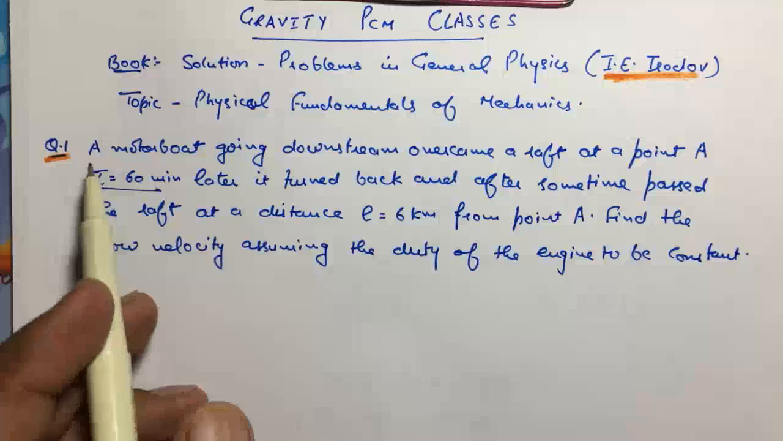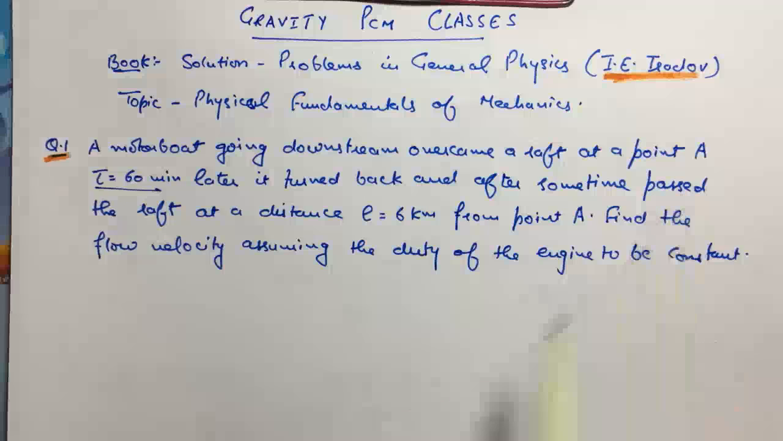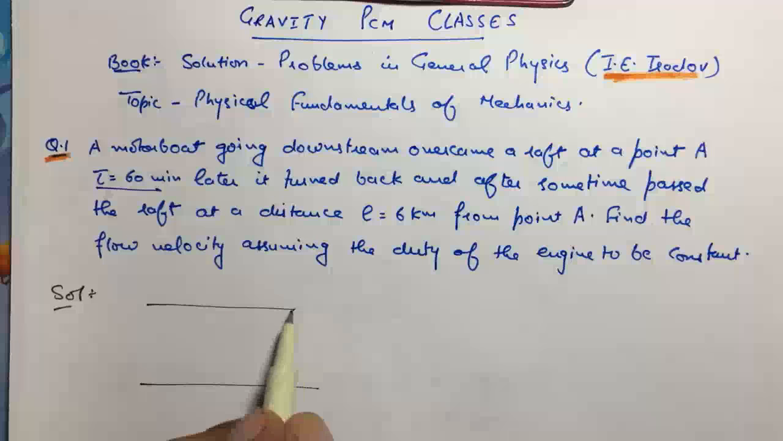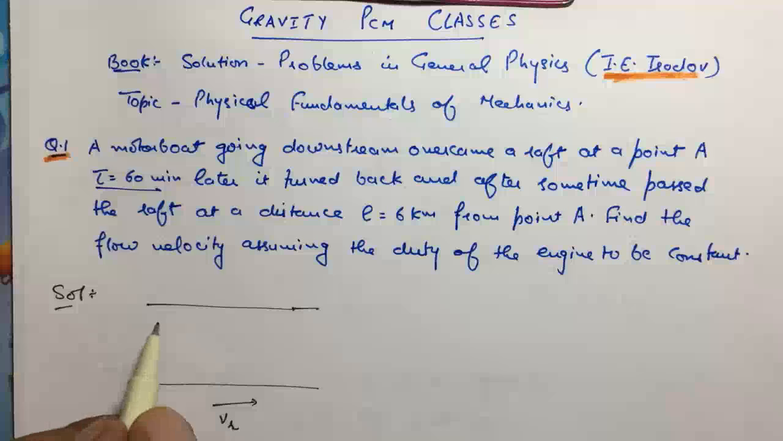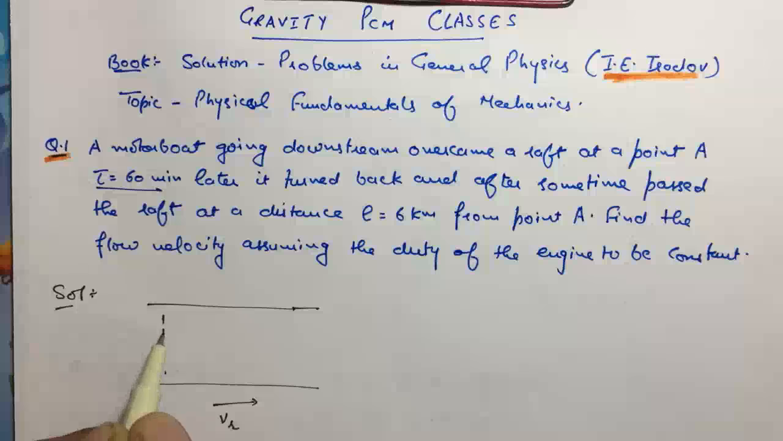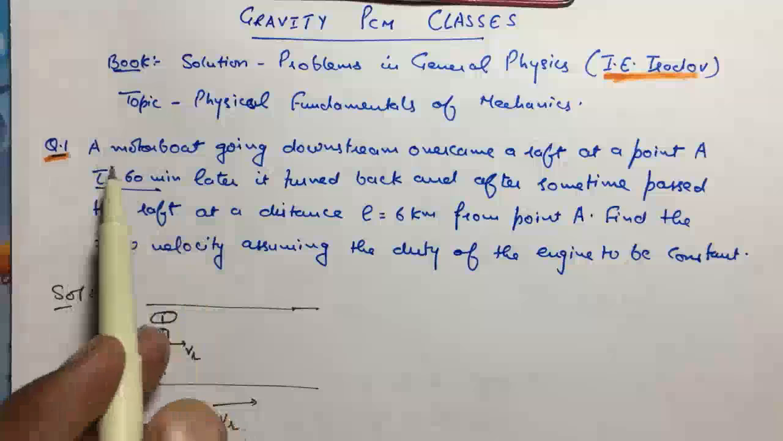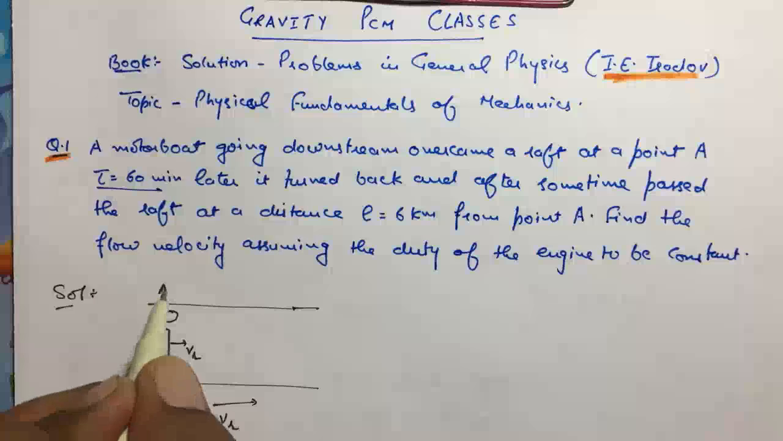So the question is like this: a motorboat going downstream overcomes a raft at a point A. Let's figure it out: we have a river flowing in this direction, and this is the velocity of the river. Here we have a raft, flowing with the river velocity, so the velocity of the raft will also equal the river velocity. And we have a boat here. This point is, say, A.